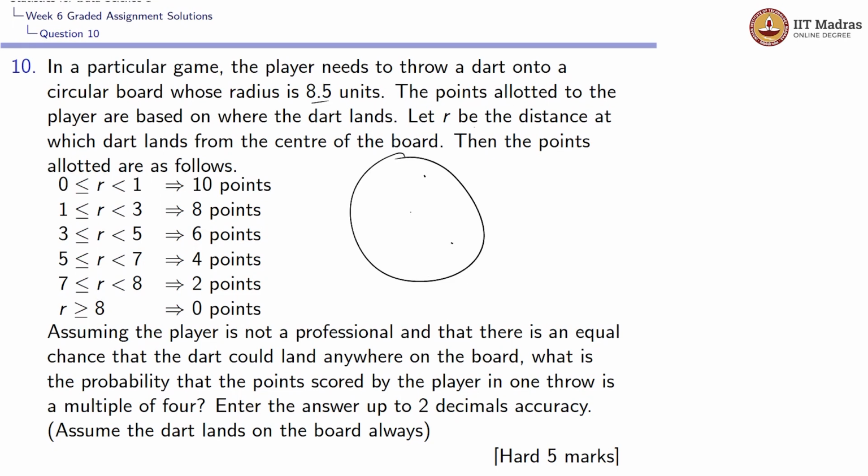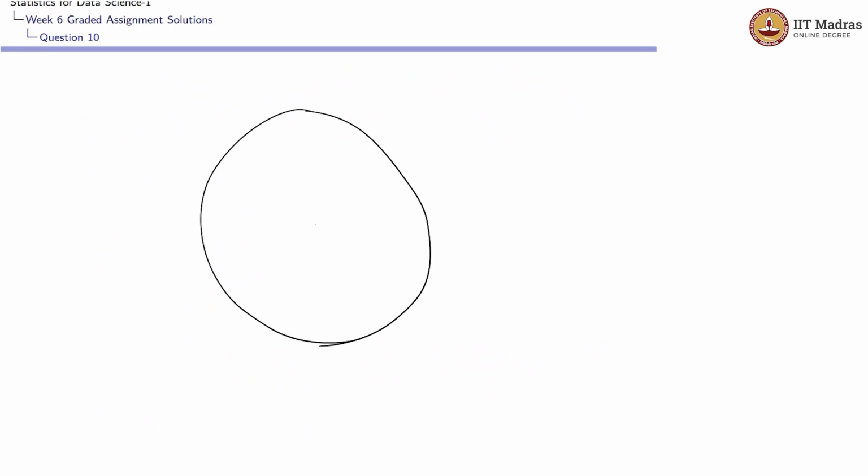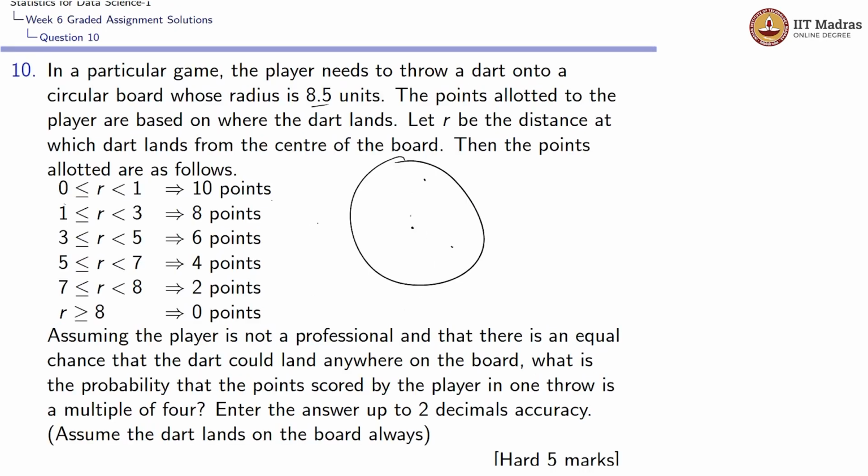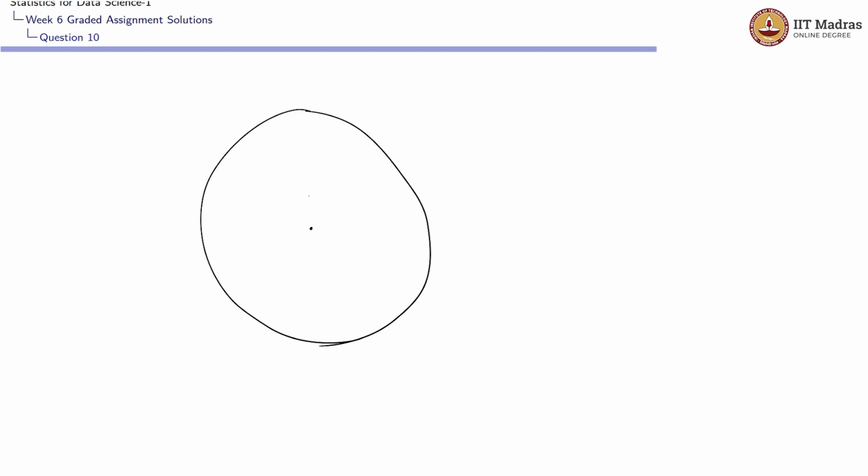So, let r be the distance at which the dart lands from the center of the board. Then the points allotted are as follows: 0 to 1, 10 points. This is the center. If the distance from the center is 0 to 1, then it would be 10 points.